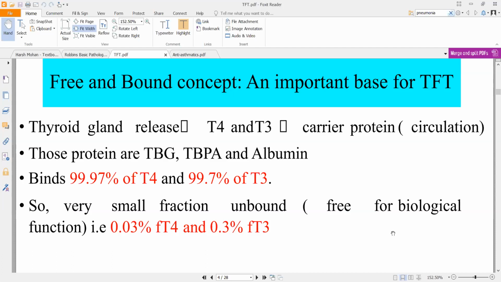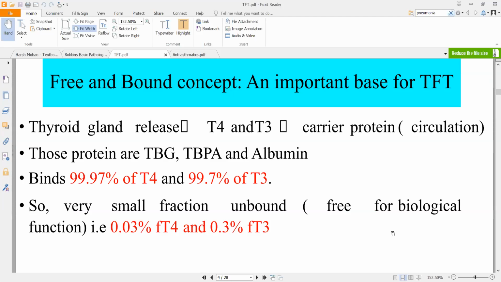There is a limit to how much they can circulate and move around, so you will have proteins that help in the movement of your T3, T4. Let's suppose you want to go from one place to the other, there is a vehicle that you are using, a cab, for example. Those will be the proteins that are transporting your